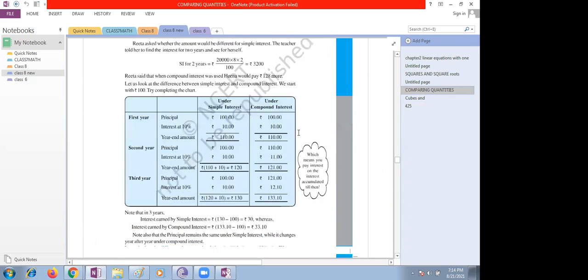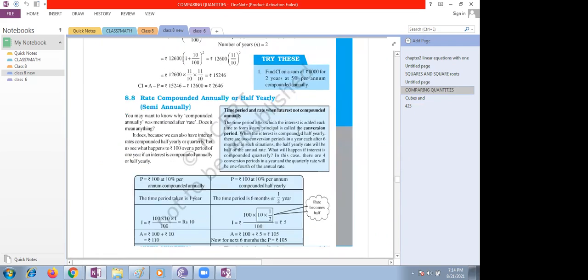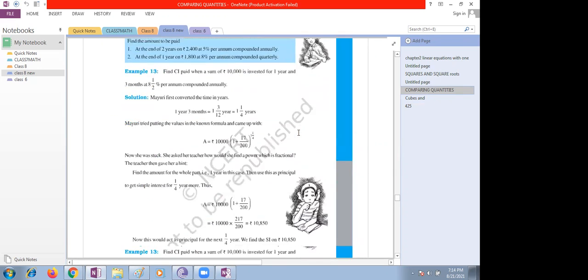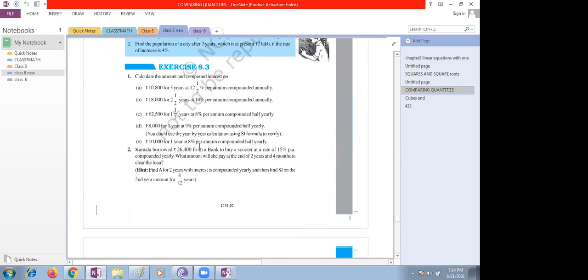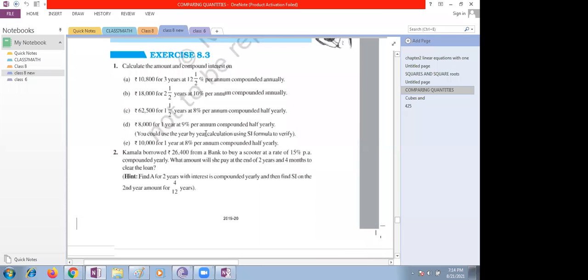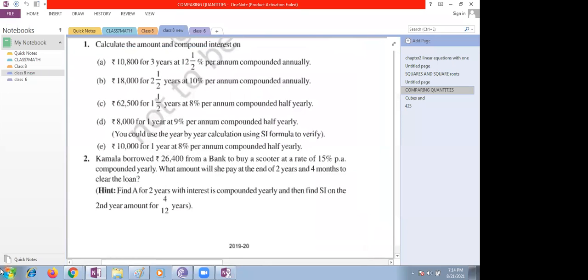Exercise 8.3, children. If you have the textbook, go with exercise 8.3 first. You see the first question, children. Even the second question is given annually. Coming to the third question, compounded half yearly. Compounded half yearly means what are we supposed to do here?